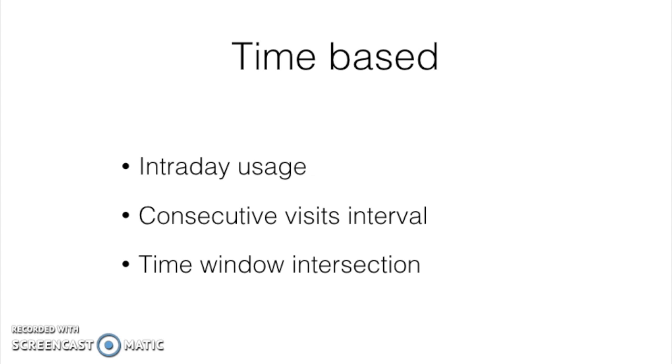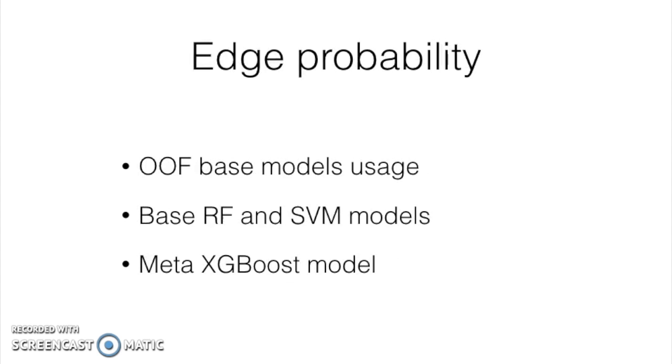The time window for every device is the interval between the first and last event. For every edge, the intersection of such intervals is used as a feature. The model to predict edge probability consists of 2 levels. Base models are built out of fold: SVM and random forest on the base level. XGBoost is built on the meta level.